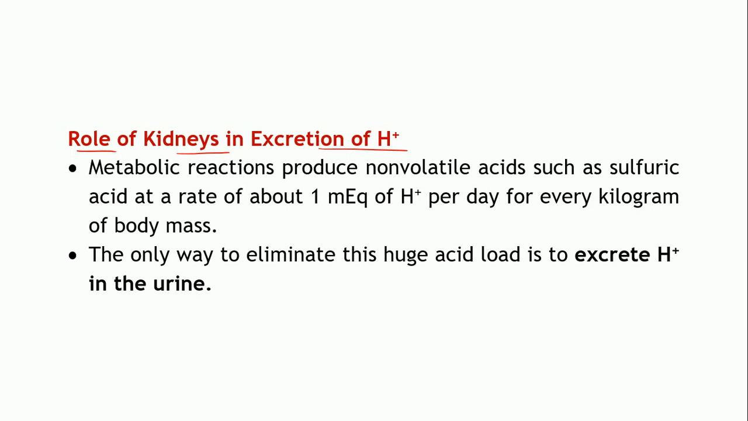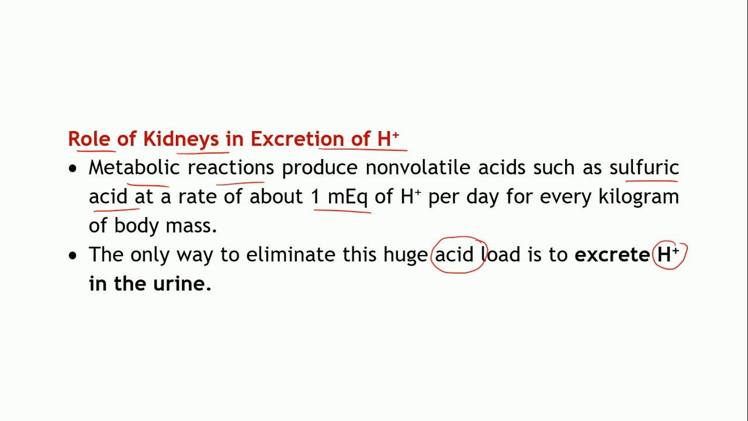Okay, so where does this H plus ion come from? Yes, it is from the metabolic reactions. They produce non-volatile acids like sulfuric acid, at the rate of about 1 milliequivalent of H plus ions per day for every kilogram of body mass. So you can see that a huge amount of H plus ions are produced each day. A lot of acids are generated in the body. A very high amount of H plus ions are generated within the body by these metabolic reactions.